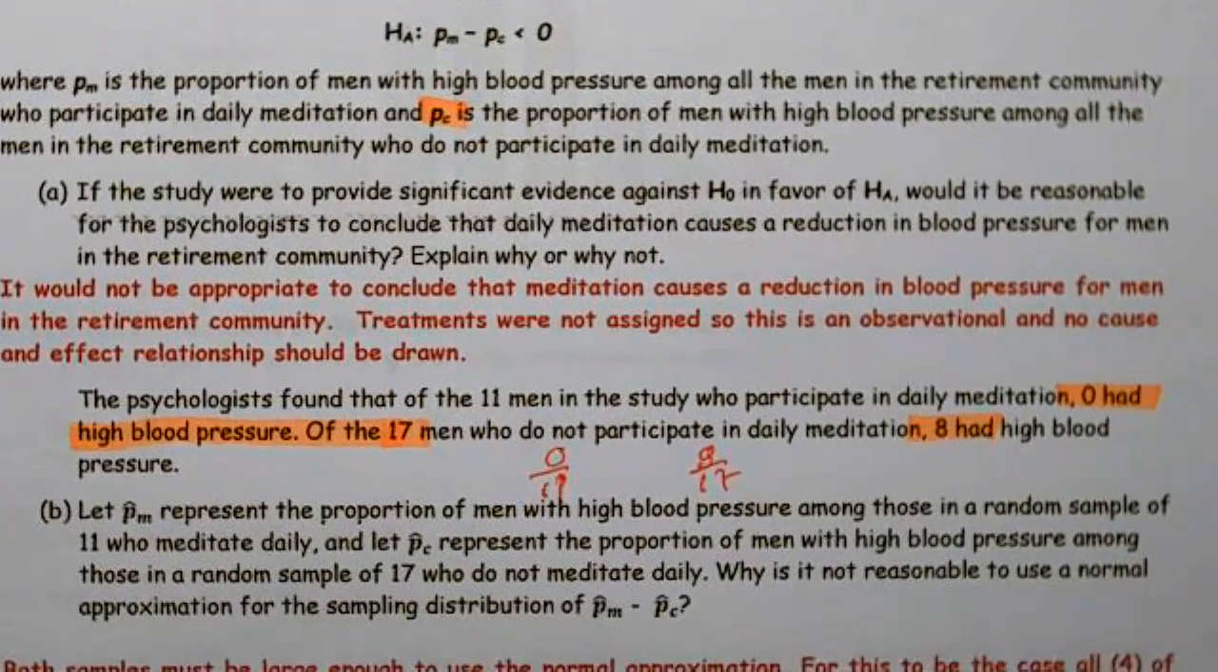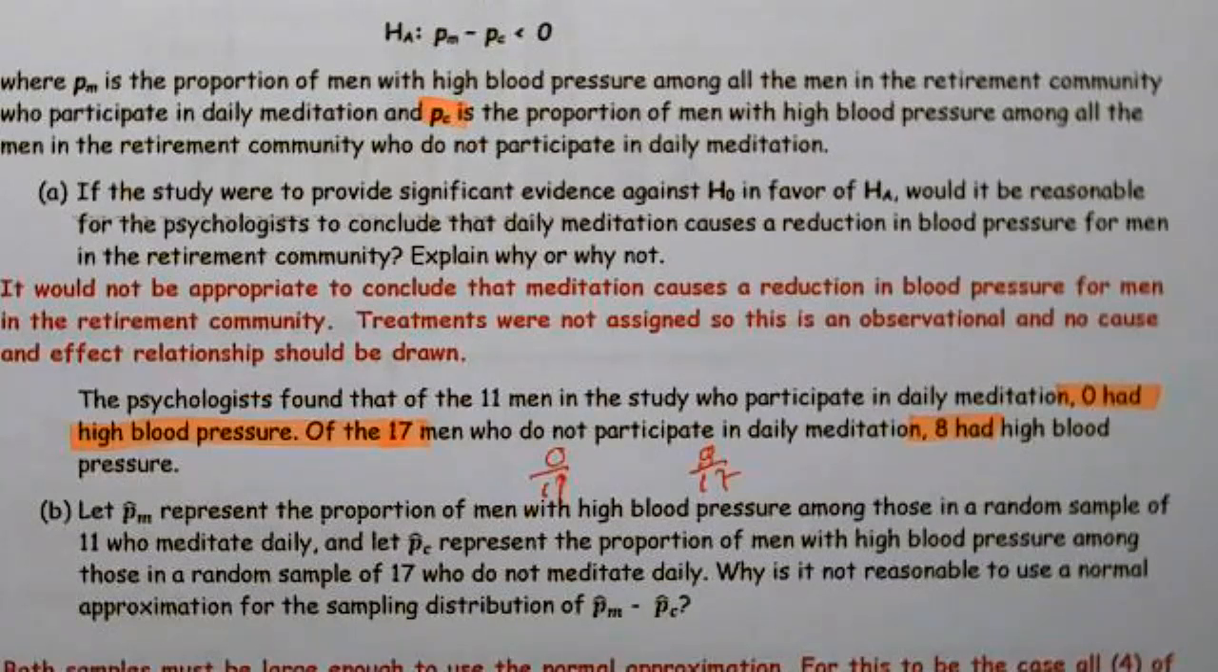So let p-hat M represent the proportion of men with high blood pressure among those in a random sample of 11 who meditate daily, and let p-hat C represent the proportion of men with high blood pressure among those in a random sample of 17 who do not meditate daily. Why is it not reasonable to use a normal approximation for the sampling distribution?